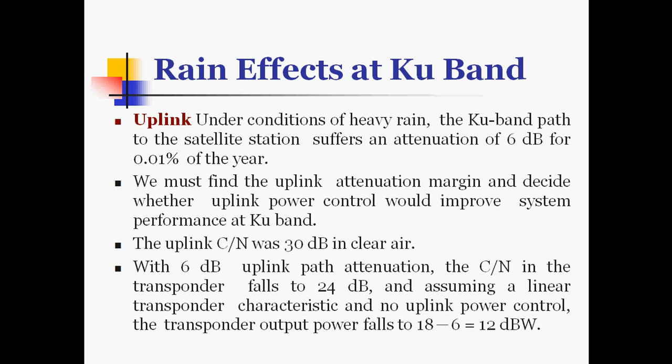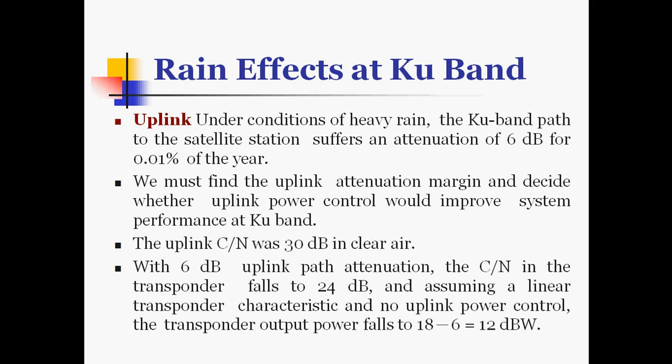Here the rain causes tremendous effects, with noise introduced into the signal and power attenuation of the signals. For the uplink under conditions of heavy rain, the KU band path to the satellite station suffers an attenuation of 6 dB for 0.01% of the year.